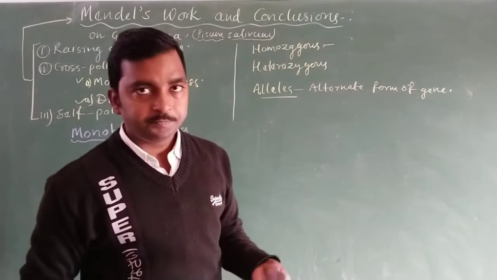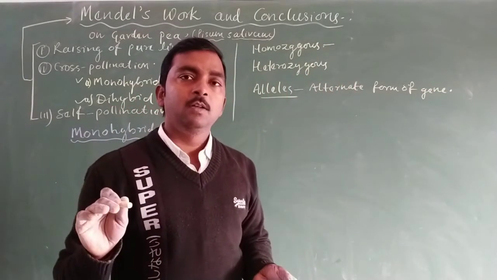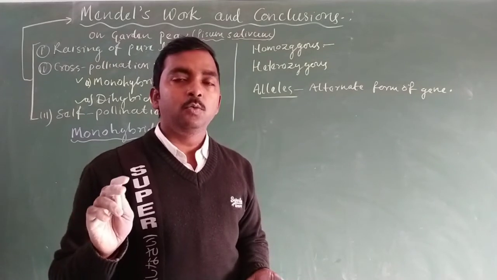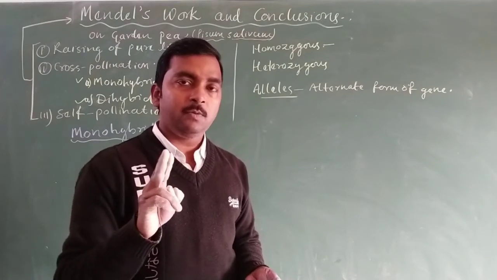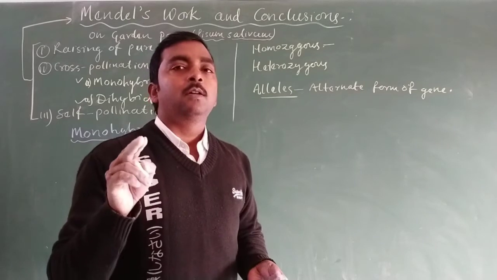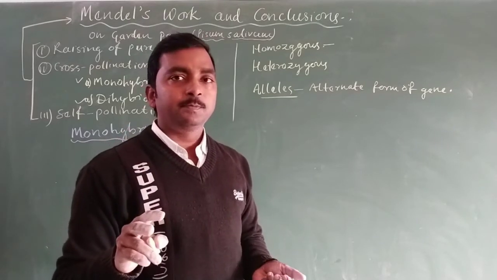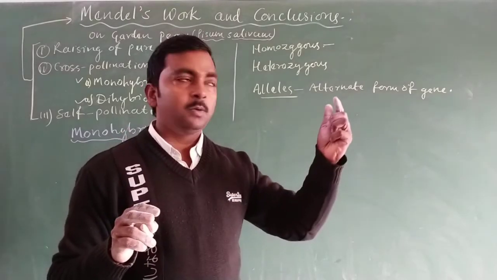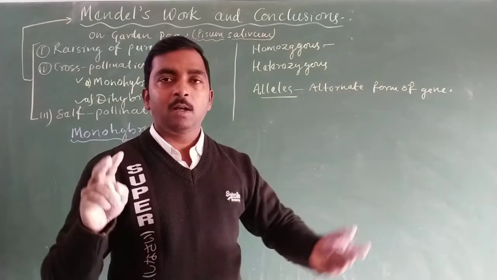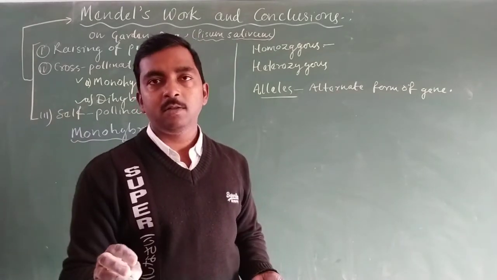It means the two genes found together in an individual, one from the male parent and the other from the female parent.